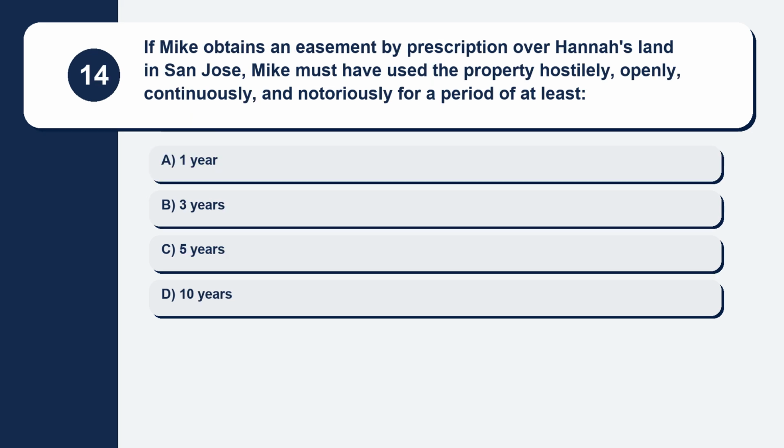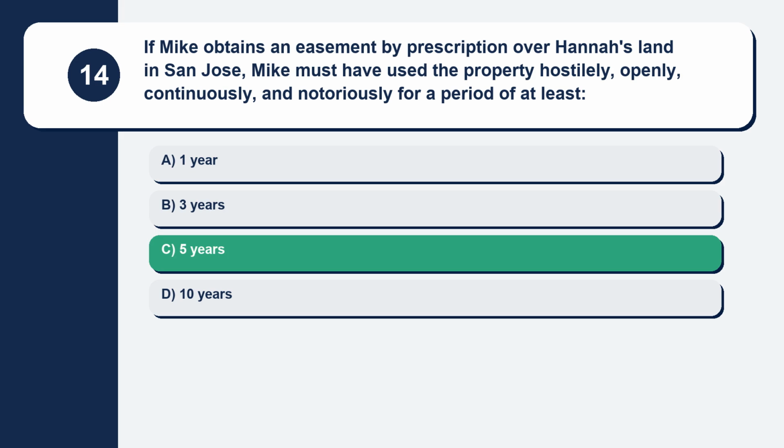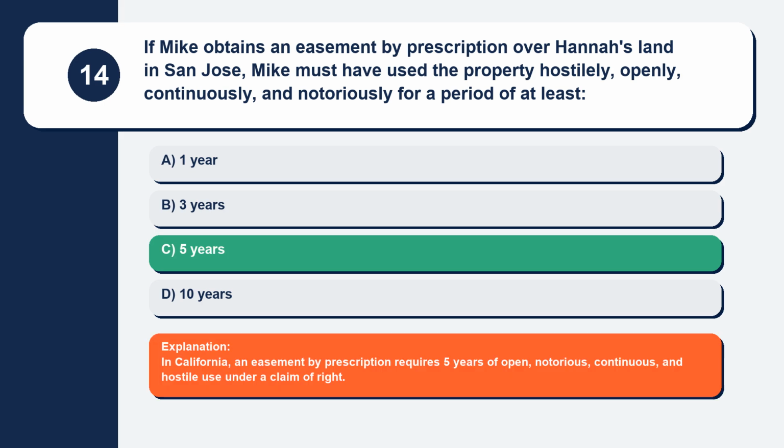Question 14. If Mike obtains an easement by prescription over Hannah's land in San Jose, Mike must have used the property hostilely, openly, continuously, and notoriously for a period of at least. Here are your options. Option A, 1 year. Option B, 3 years. Option C, 5 years. Option D, 10 years. The correct answer is option C, 5 years. Explanation. In California, an easement by prescription requires 5 years of open, notorious, continuous, and hostile use under a claim